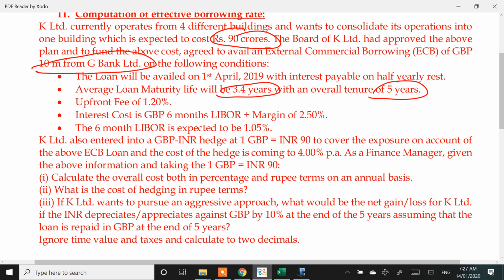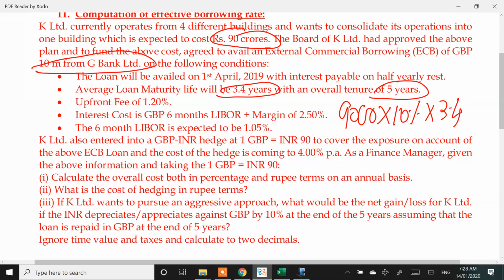What is average loan maturity? Basically it is calculating something called the average due date. Initially 90 crores will be outstanding for 5 years. Then after 6 months, 85 crores could be outstanding for the balance 4.5 years. Then 80 crores could be outstanding, because every time you will keep paying. So what this 3.5 technically means is my overall interest cost will be 90 crores into whatever the rate of interest, let's assume 10%, into 3.5 years.